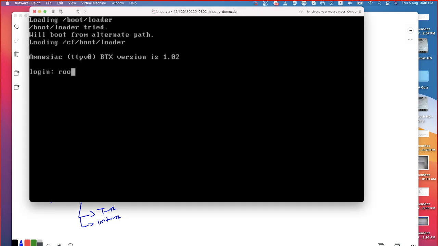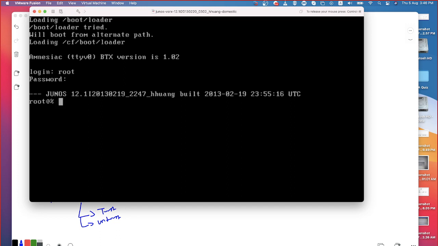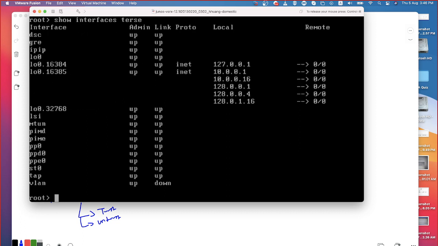Now let me log in. Configurations are taken. Show interfaces terse. You can see the IP addresses associated to the interfaces. Still the interface is coming up, so we may need to wait for a couple of minutes to see all the interfaces with their configurations.